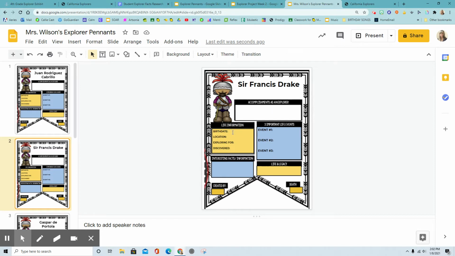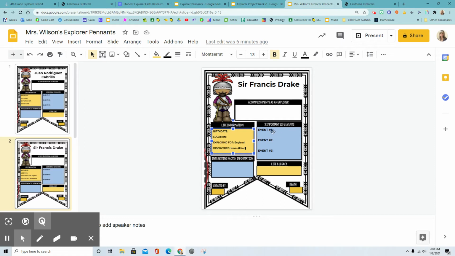Life information, you need to find the birth date, where, the location that they were born. So location is where they were born. What country were they exploring for? So this is often different than where they were born. So for example, Sir Francis Drake was exploring for England, but you might find that he was born in a different country, or you could find the exact city he was born in. And then tell what he discovered. So in this case, we could put Nova Albion. So see how we do that?